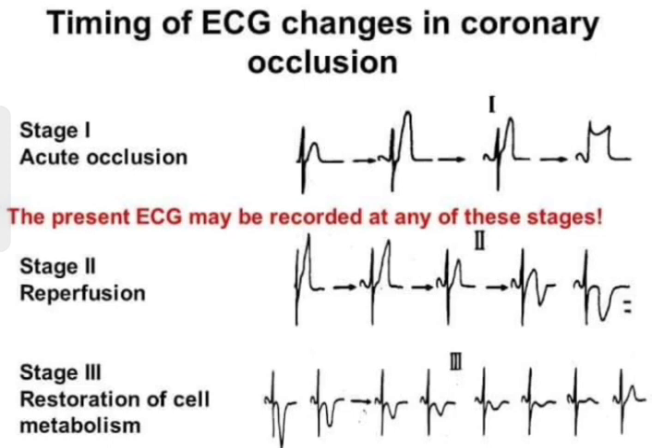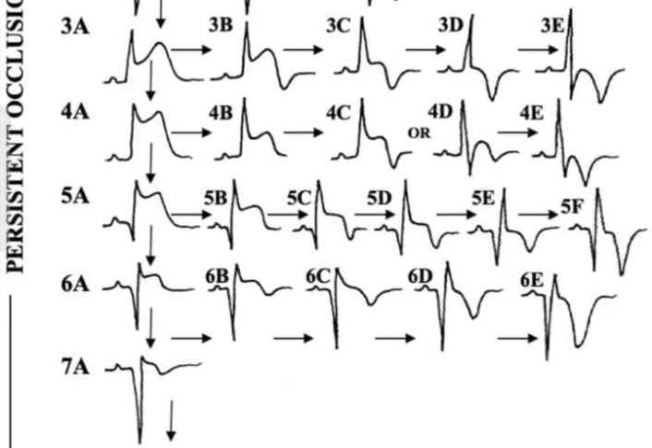Timing. Stage 1 acute occlusion. The present ECG may be recorded at any of these stages. In stage 2 reperfusion, and in stage 3 restoration of cell metabolism. With necrosis, without necrosis in 2B.